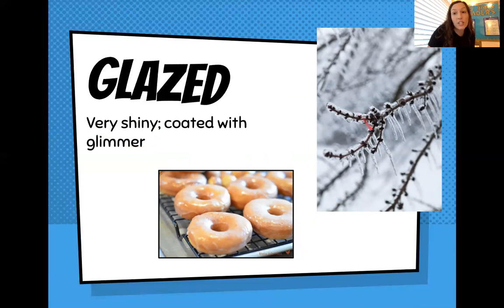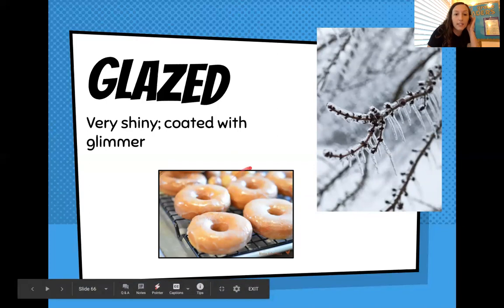Just like our branch that we see here, the weather starting to get cold, this branch is glazed or coated with glimmer from the ice. Glimmer is when something is shiny. So it's coated with that glimmer that makes it shiny, just like the glaze on the donuts.